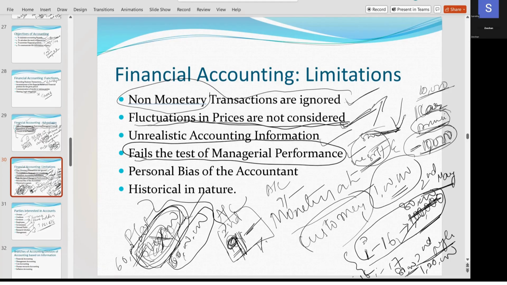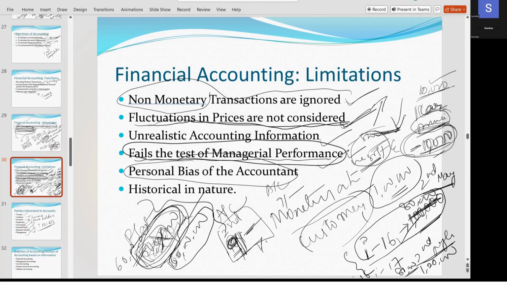No, ma'am. We can't write that. What will you write in the books of accounts? If you are getting profit, 10,000; loss, 10,000. That's all. But what is the reason why you are getting loss? That reason you will not write, no? No, ma'am. That is called failing the test of managerial performance. Either you'll write profit or you'll write loss. But you cannot write the reason for profit and loss.